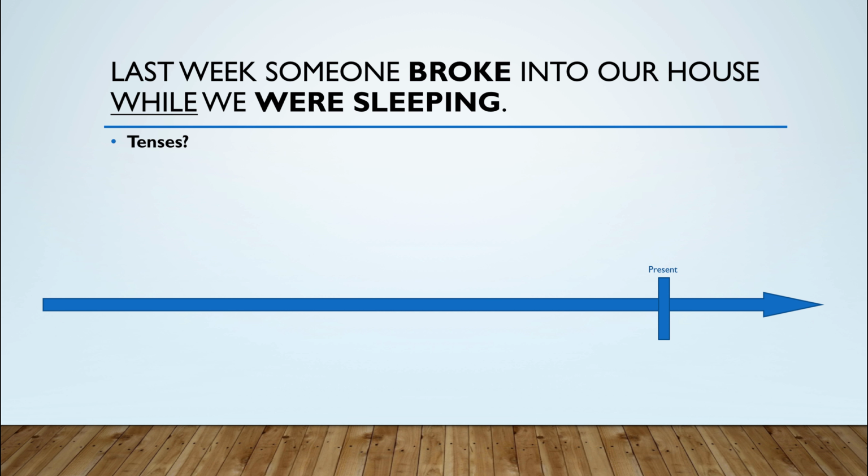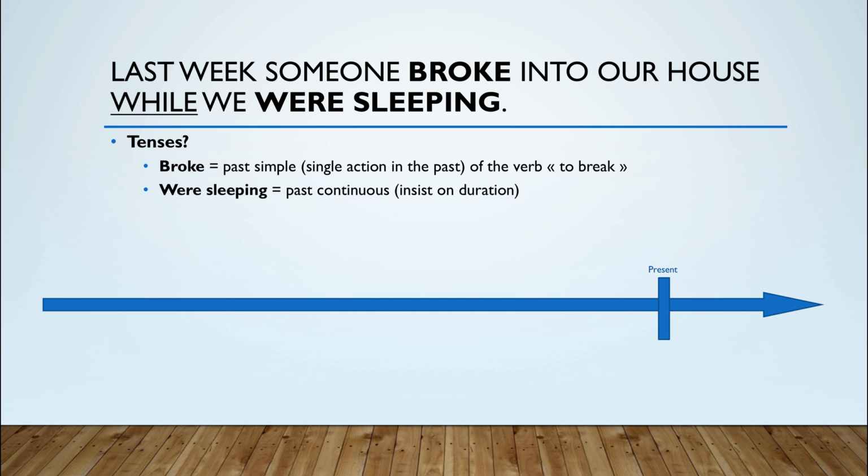Let's have a look at our story and let's analyze each sentence separately. The first sentence was, last week someone broke into our house while we were sleeping. What are the tenses present in this sentence? Broke is the past simple of the verb to break, and were sleeping is the past continuous form of the verb to sleep. We insist on the duration.